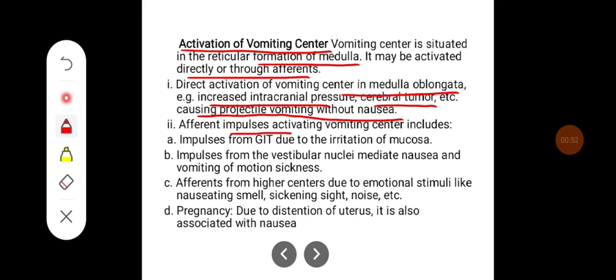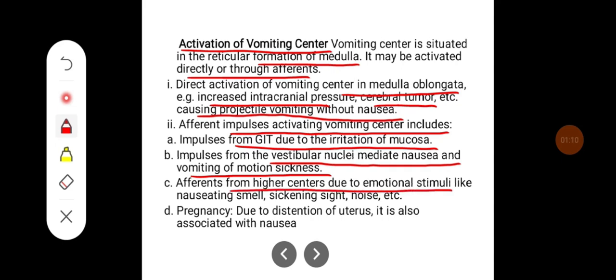Whereas afferent impulses activating the vomiting center include impulses from the GIT due to irritation of the mucosa, and impulses from vestibular nuclei which mediate nausea and vomiting of motion sickness. Then afferents from higher centers due to emotional stimuli like nauseating smell, sickening sight, noise, etc. Then pregnancy, due to distension of the uterus, is also associated with nausea.